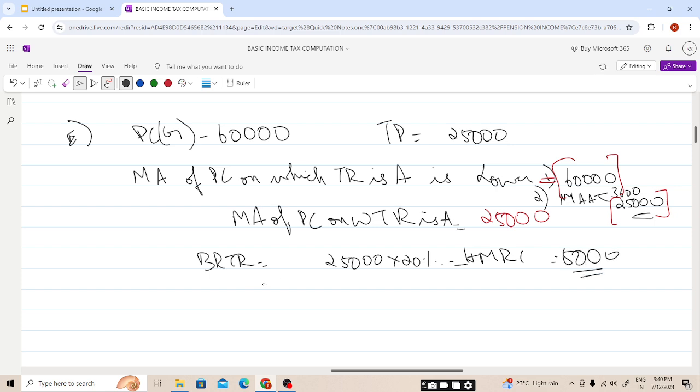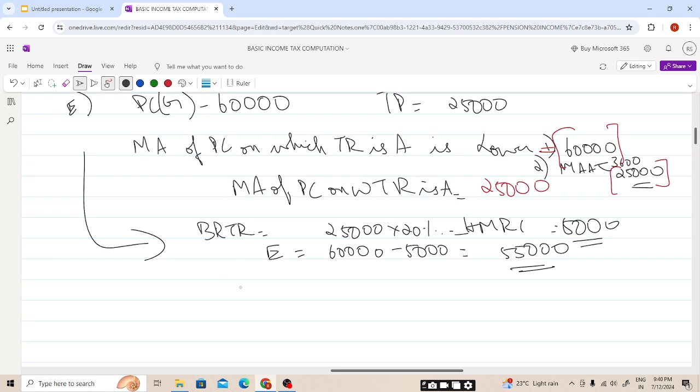So the individual will pay into the pension scheme 60,000 minus 5,000, so 55,000 will be paid into the pension scheme. Now we need to calculate the income tax liability, students. Non-savings, savings and dividend income: total trading income comes under the head of non-savings, 25,000. I hope this is clear.